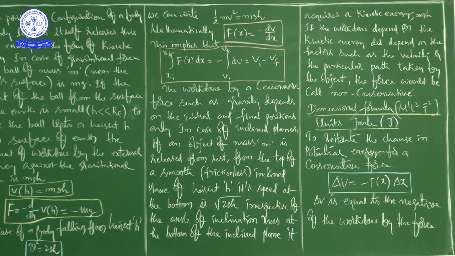In the example of a falling ball or object, in this class we observed how potential energy was converted into kinetic energy. This is the most important principle of conservation in mechanics, which we are going to discuss in our next class.